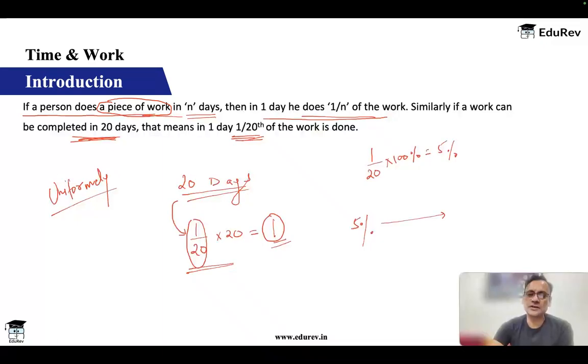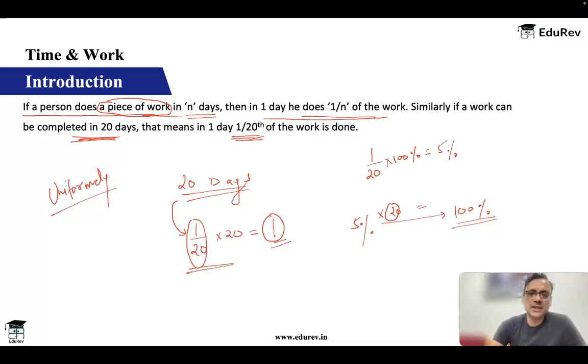And he has to reach 100%, right? So 5%, if I multiply by 20, it will give me 100%. So he has to work for 20 days to complete the work. Okay, so we also use percentage sometimes. Though the problem with percentage is that you may not always get a very good percentage.